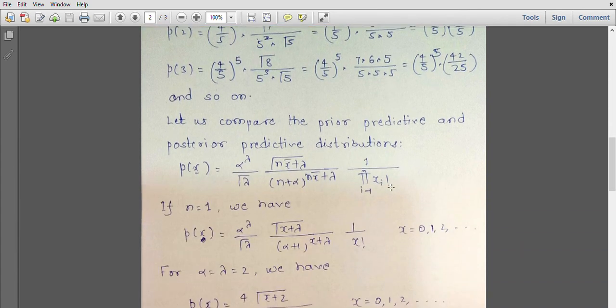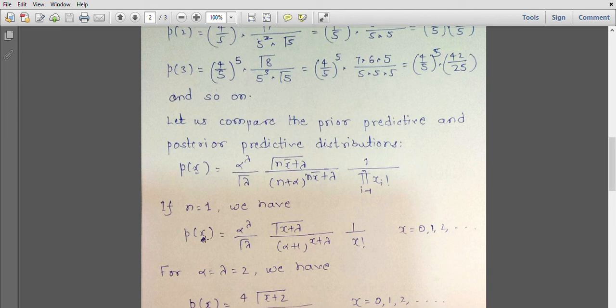Now let us try to compare the prior predictive probabilities and the posterior predictive probabilities. The prior predictive distribution was this, alpha raised to lambda, gamma lambda, into this. Now in order to simplify the situation, I am assuming n to be equal to 1 and alpha and lambda to be equal to 2. If we assume n equal to 1, summation xi is simply x, and so nx bar will be simply x.